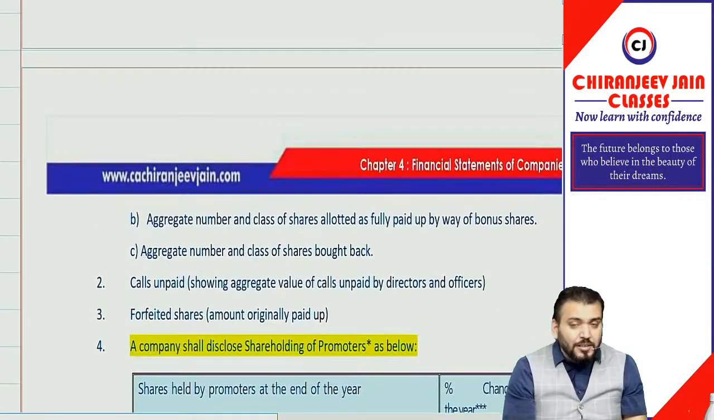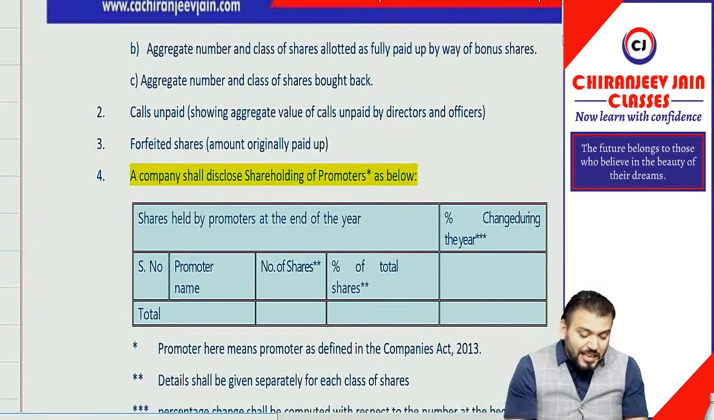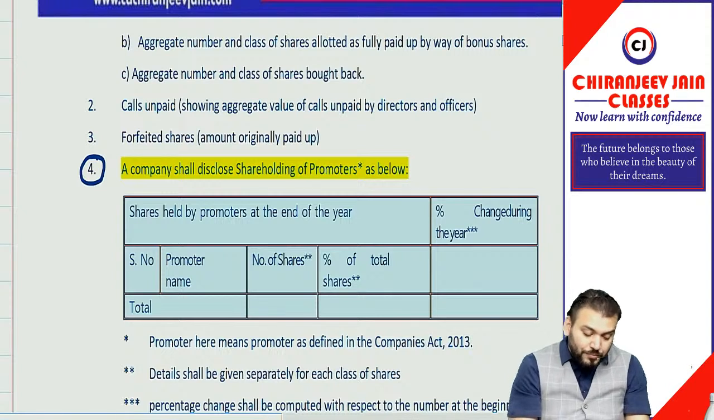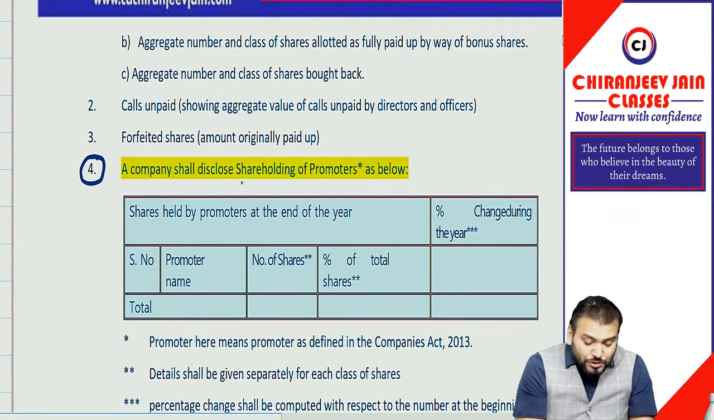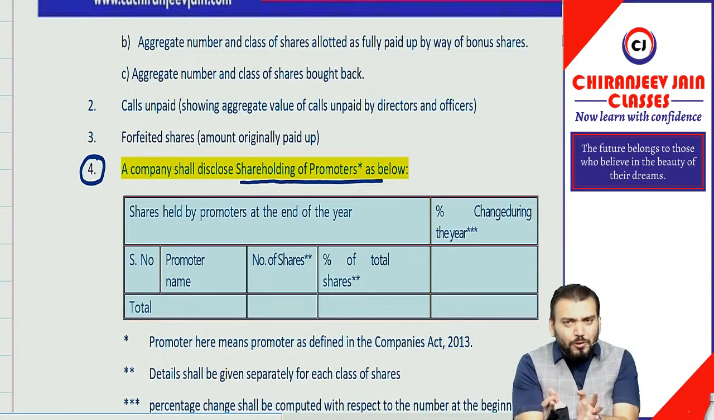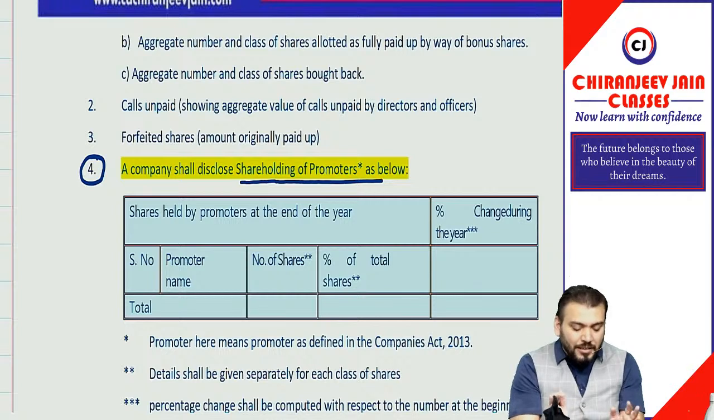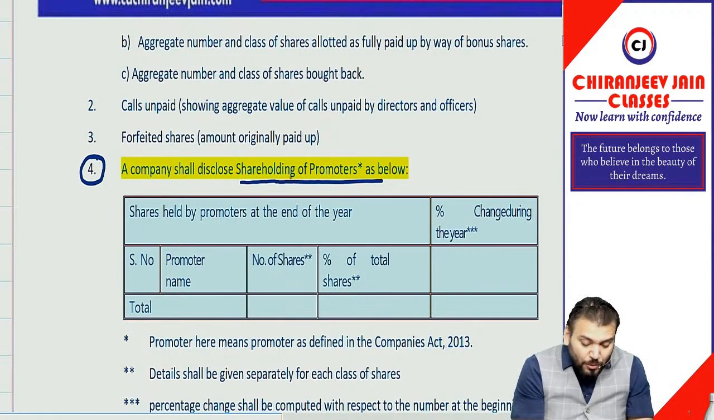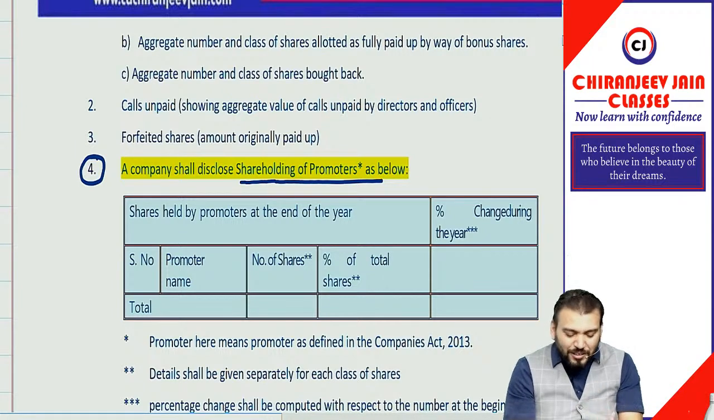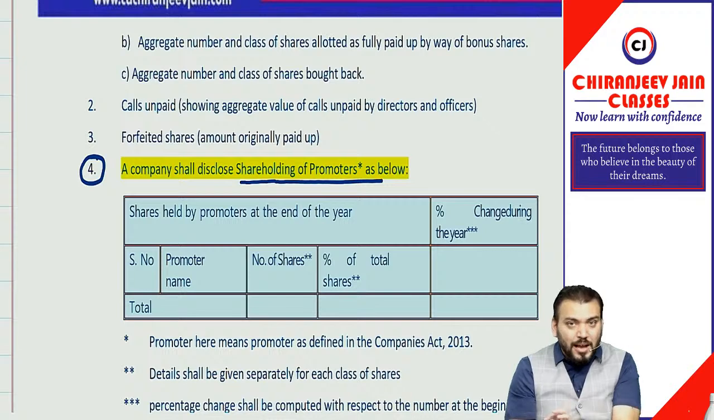Then coming to the notes to accounts, one note is for share capital. For share capital, one part has been added. Now a company is required to disclose the shareholding of promoters. I hope you know who promoters are, which you have done in the Companies Act. If you don't know, refer to your Companies Act. This is also one amendment. From my point of view, I don't think they will ask this type of question, but they can ask, therefore I am just discussing it.